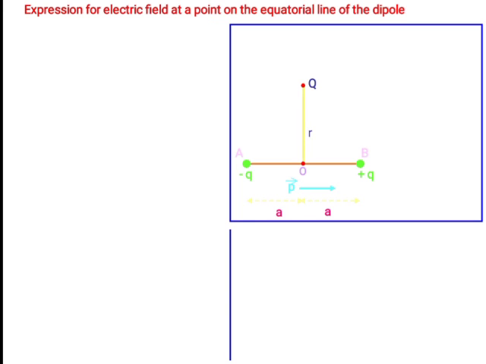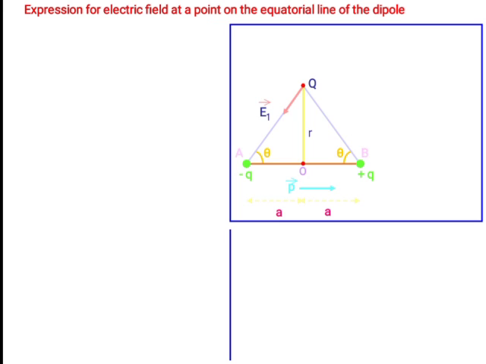So OQ is an imaginary line, perpendicular and passing through the dipole AB, that is called the equatorial line, and the distance of OQ is R. Suppose if we join AQ and BQ, it is just like a triangle. These angles are denoted by theta.